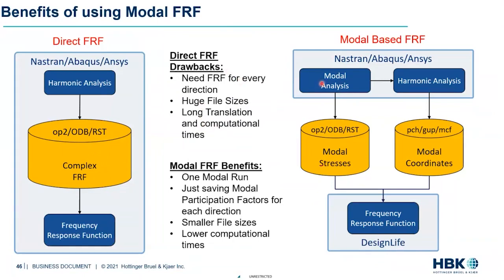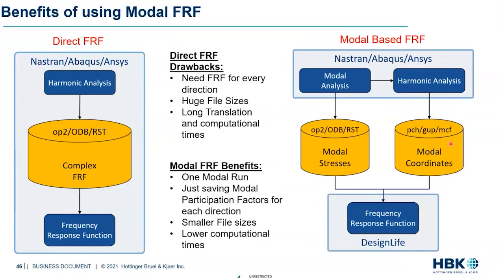So all we are doing here is we are going to run a modal analysis, which is going to give us modal stresses, which is a very straightforward analysis in the FE. Then we are going to do this harmonic analysis again, but the big change here is we do not save the stresses. It's the stresses that cause these file sizes to blow up and the calculation times to increase. So all we do in the harmonic analysis is save out what we call the modal participation factors or modal scale factors. Very similar concept as modal transient. The only difference is these modal coordinates are in the frequency domain.